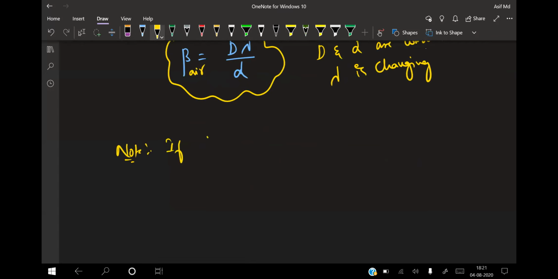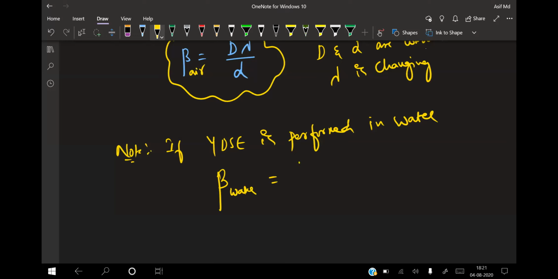If YDSE is performed in water, the fringe width in water is equal to D into wavelength lambda dash by small d, because capital D and small d are not going to change, but wavelength is going to change.